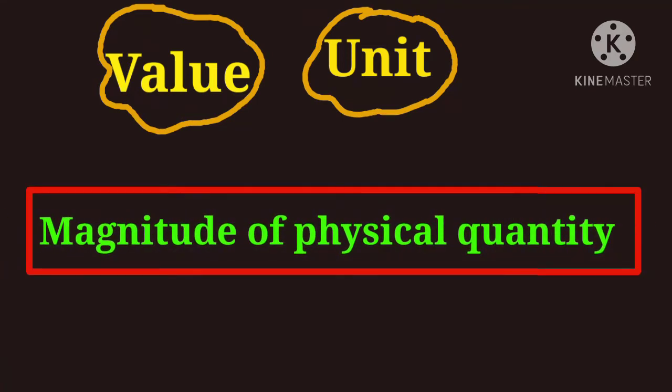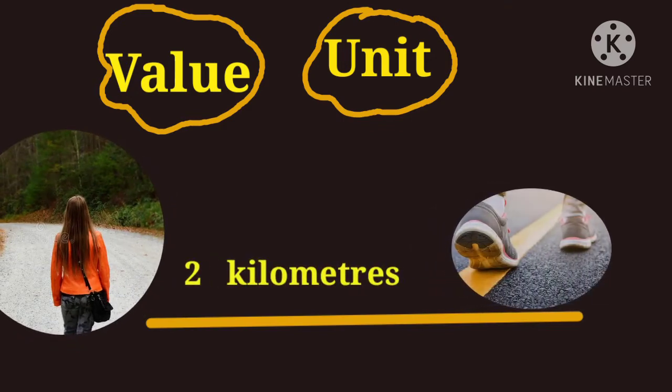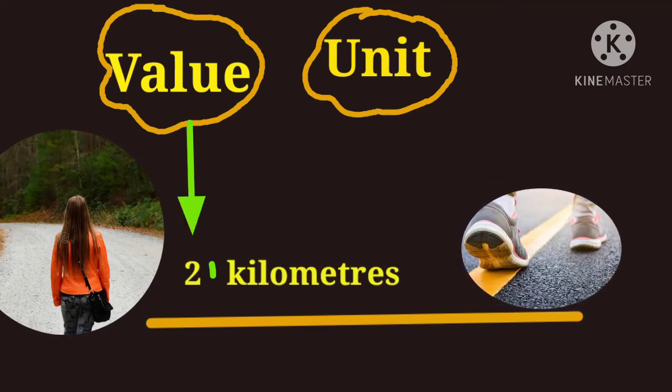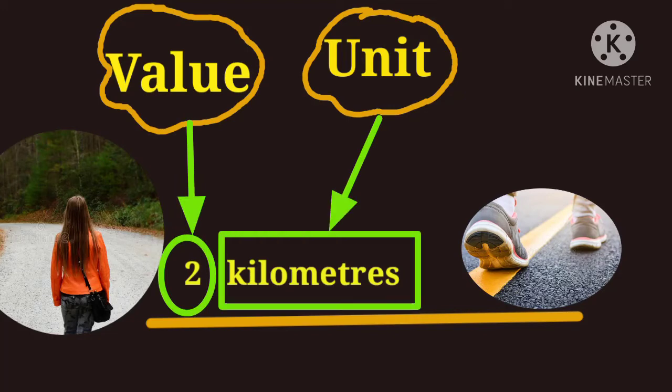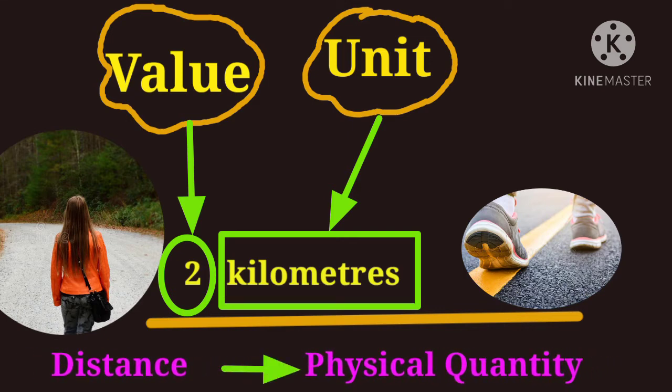For example, Swarali walks 2 kilometers every day. In this example, 2 is the value and kilometer is the unit used to express the magnitude of the distance, which is a physical quantity.